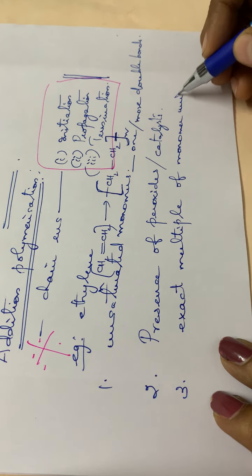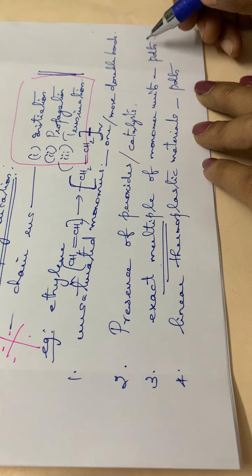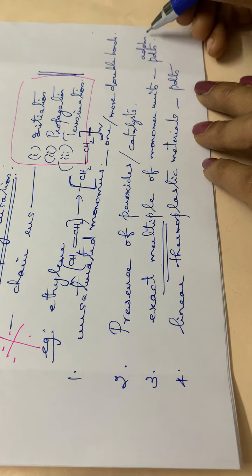Then the fourth point is that these addition polymerization products are usually linear thermoplastic materials. These 2 points are regarding the products: they are linear thermoplastic materials, and the addition product will be the exact multiple of the monomeric units.